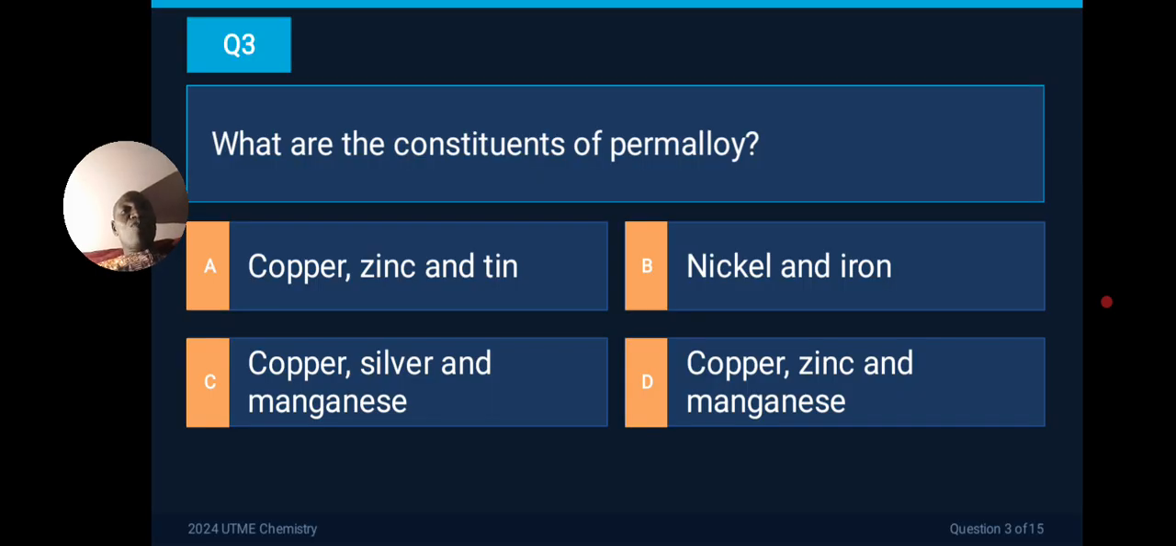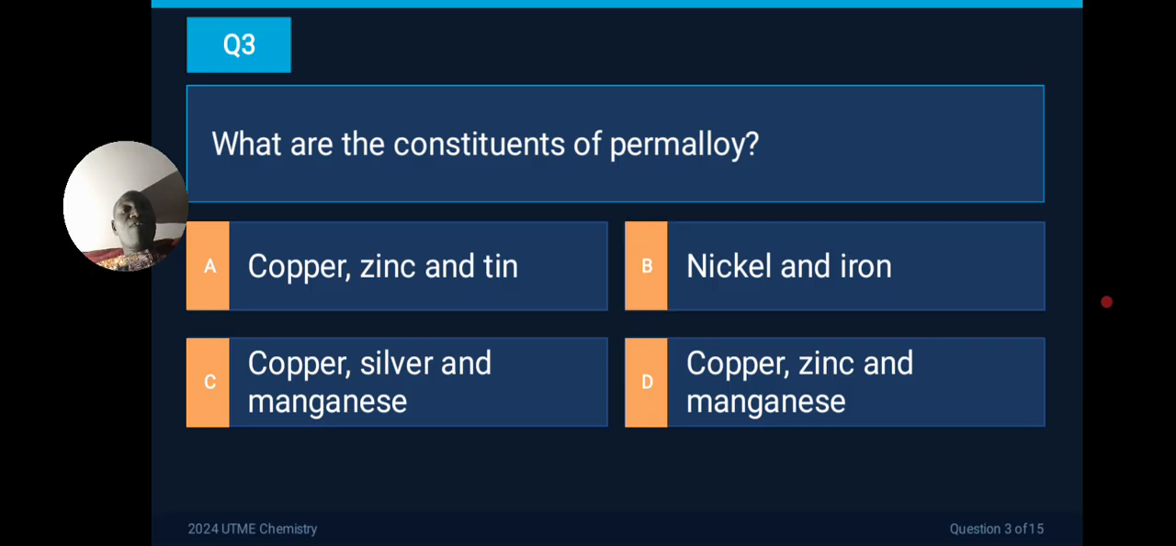Question 3 says, what are the constituents of permalloy? This question is very, very important. And who knows, this year maybe they will ask you, what are the constituents of brass? What are the constituents of bronze? All these are alloys, so metals mixed together.